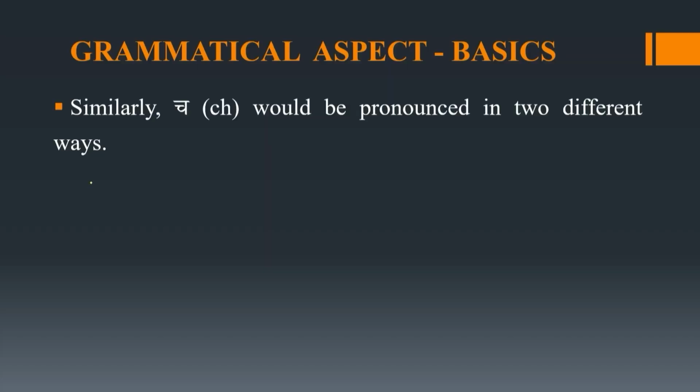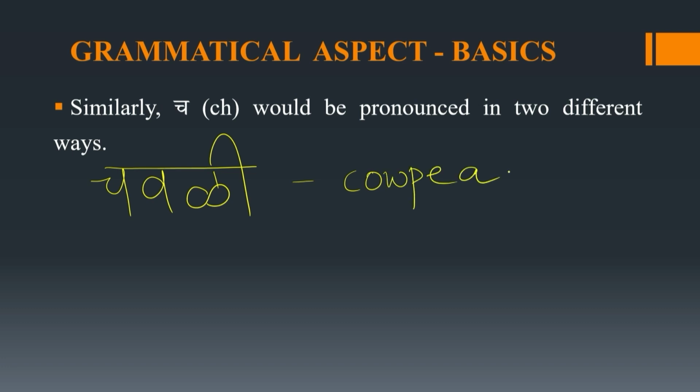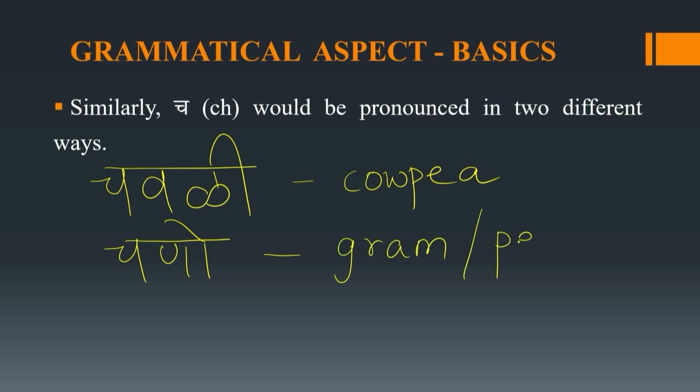First, let's see Ch. Chauri, this means cowpea. This is a noun. Chano, which means gram or pea.